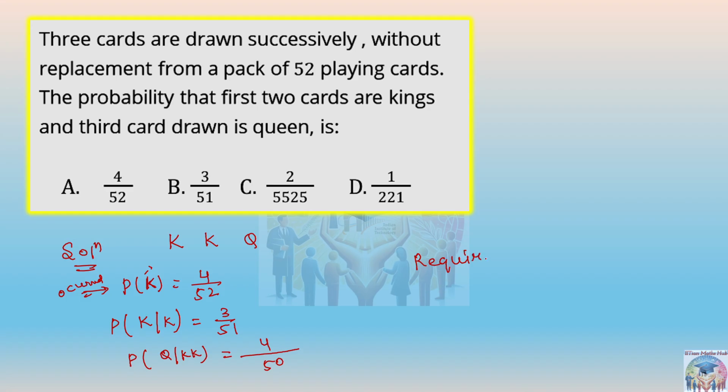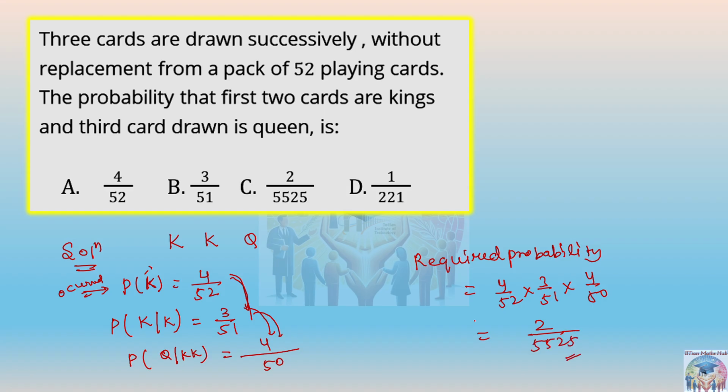So the answer is what? Simply multiply them. Required probability. Acha, why multiply them? How to understand that? Because one after another the thing is happening. This and this and this. So the sense of 'and' is there, so we have to multiply the probabilities. When the sense of 'or' is there, we have to add the probabilities. Right? And that way also we can find it, right? Of course that way also we are getting the same answer.